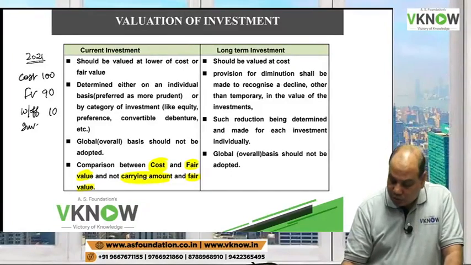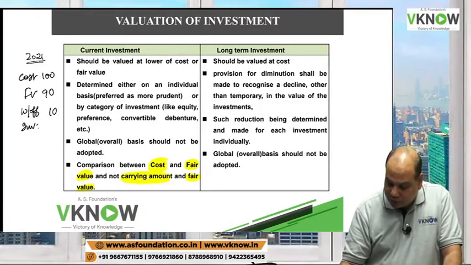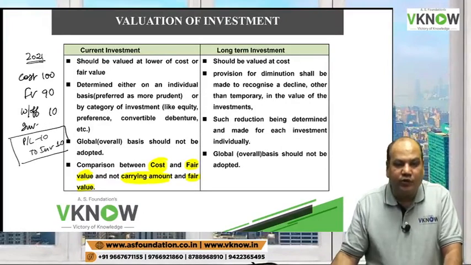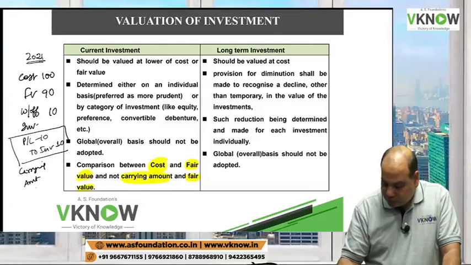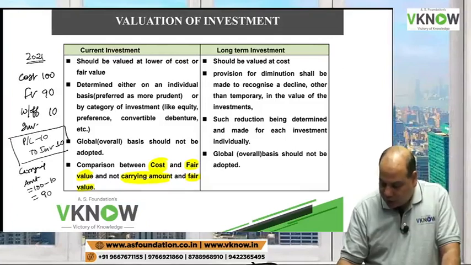Yes or no? After writing off investment, you will pass the entry: P&L account debit 10 to investment account 10. This is the entry for writing off investment value by 10 rupees. After this entry, your carrying amount will become 100 minus 10, 90.